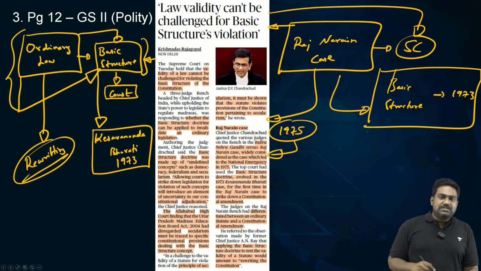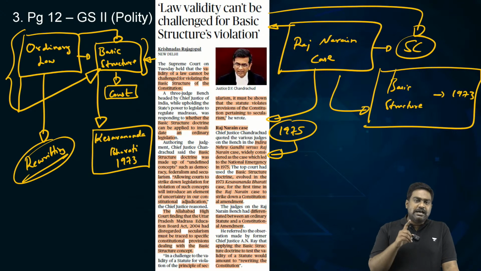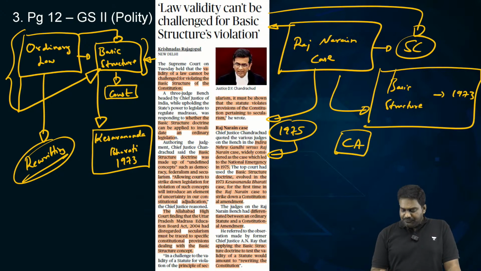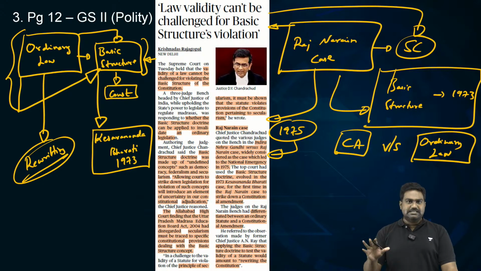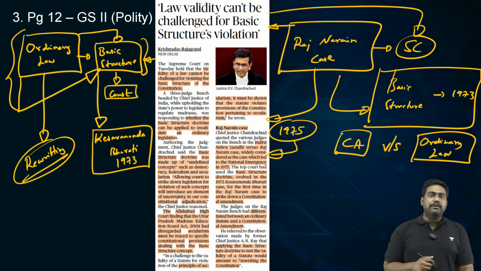You know what the Supreme Court said in the Raj Narain case? The Supreme Court held that there is a difference between a constitutional amendment and an ordinary law. There is a big difference between an ordinary piece of legislation and a constitutional amendment.